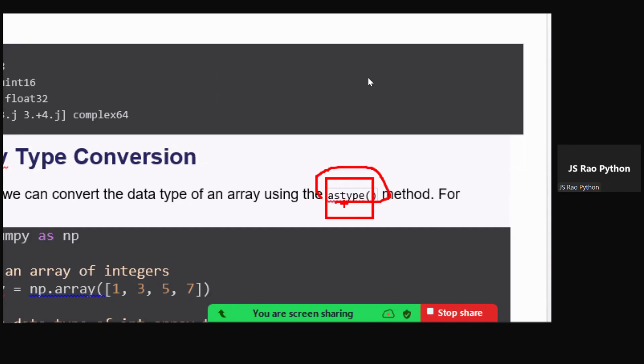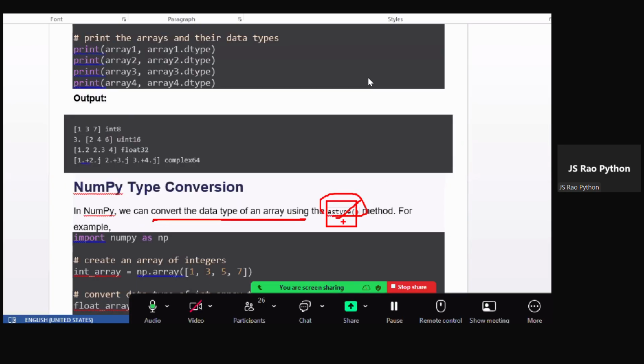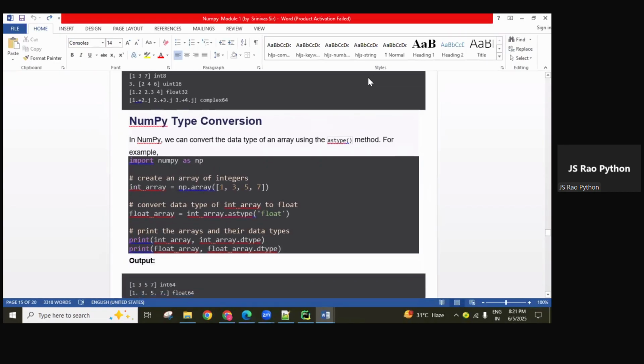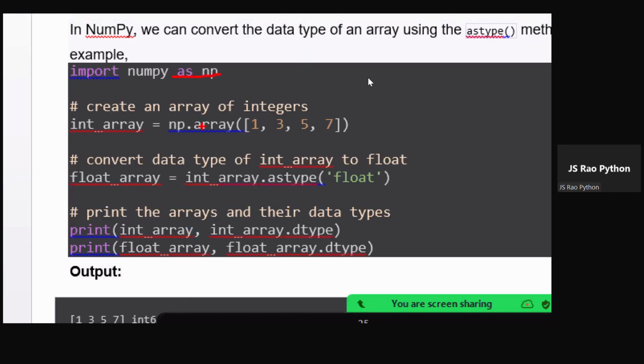The astype function, guys. We can convert the data type of an array using the astype function. So simply here you can see importing the module, creating the array object, and then on this array object I'm using astype with float. This entire array object is now converted into float format.